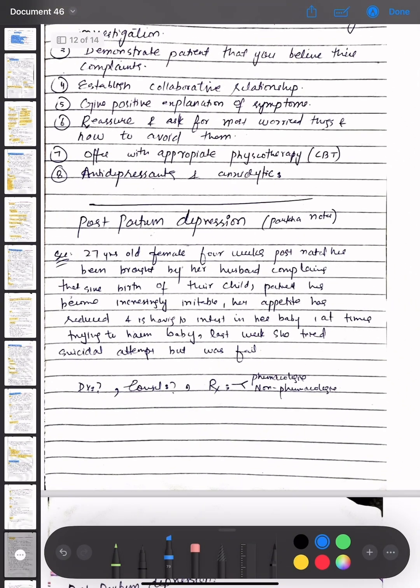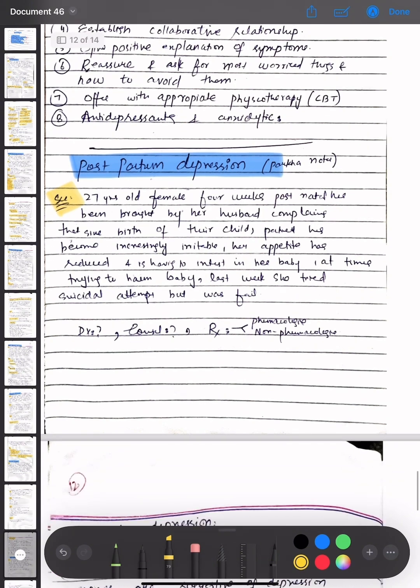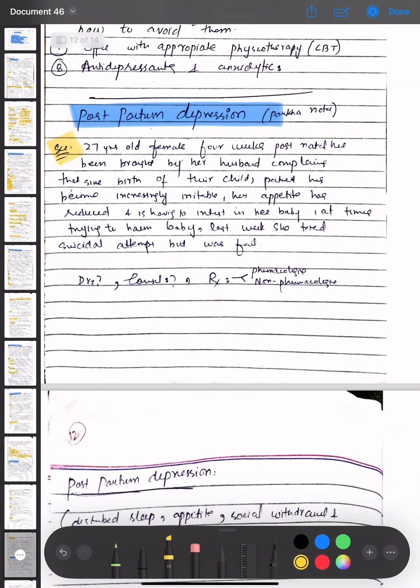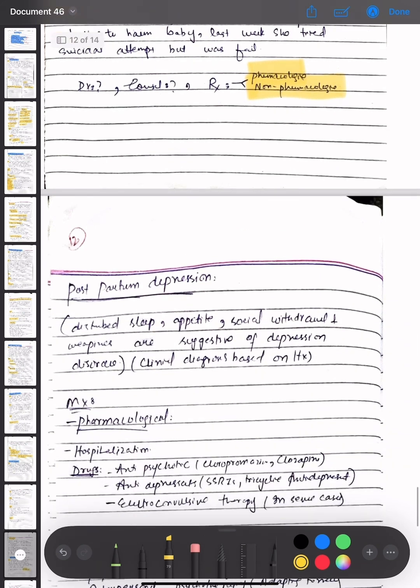Now, coming towards postpartum depression. We are having a scenario of a 27-year-old female, 4 weeks postnatal, who has been brought by her husband complaining that since the birth of their child, the patient has become increasingly irritable. Her appetite has reduced and she has no interest in her baby, at times trying to harm the baby. Last week she made a suicidal attempt but failed. So what is the diagnosis, the counseling, and the treatment, the pharmacological and the non-pharmacological treatment?